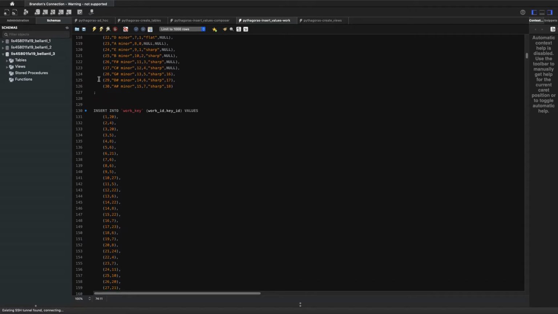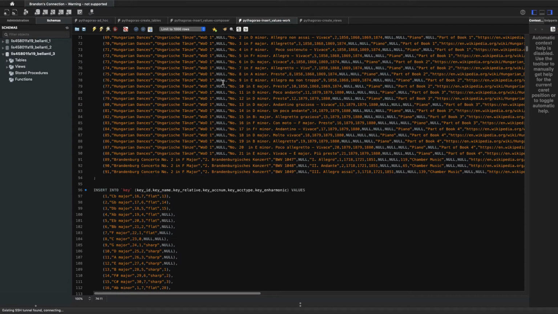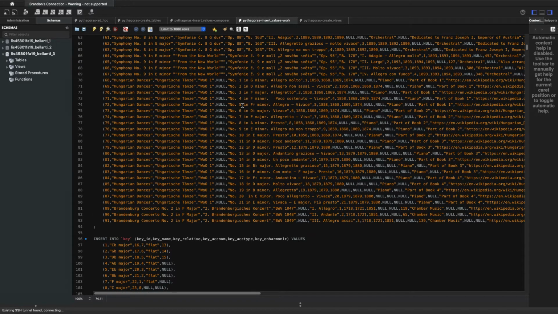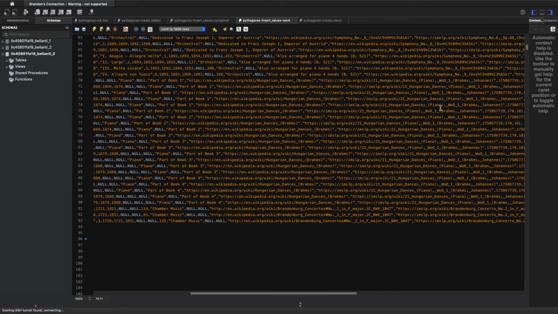The one thing that I wanted to highlight with all of this data is that I've gathered a lot of it from IMSLP, which is the International Music Score Library Project. I didn't type in necessarily all this data. I copied and pasted a lot of it and then formatted it with a bunch of Python scripts and cleaned it up. And where possible, I've included a link back to Wikipedia or to IMSLP. So I'm trying to contextualize this data as much as possible.